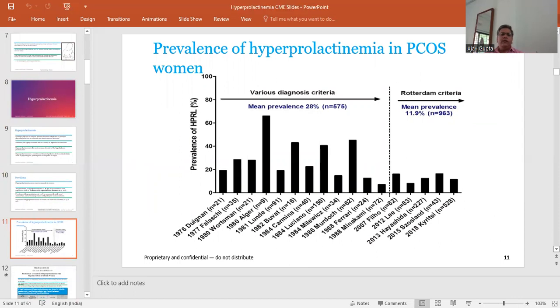Now here we can see the hyperprolactinemia prevalence in women patients with polycystic ovary syndrome. Various diagnostic criteria have been used, and another is the Rotterdam criteria. Here we can see that the prevalence may vary from a few percent, that is less than 10%, up to 60% in some populations.